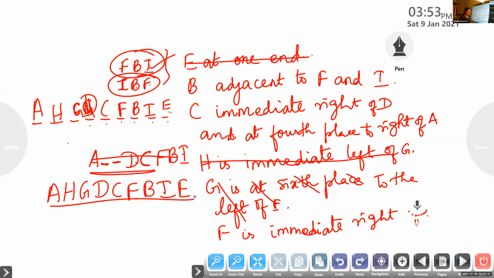Next one. Who is at the other end of the row? A.